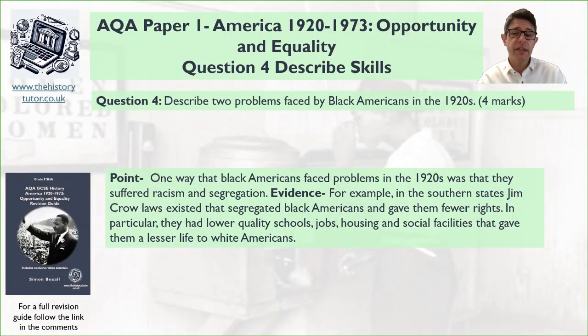I've said, for example, in the southern states, Jim Crow laws existed that segregated Black Americans and gave them fewer rights. In particular, they had lower quality schools, jobs, housing, and social facilities that gave them a lesser life to white Americans. So a very simplistic description that clearly describes the problem. Hopefully you've got one or two keywords like Jim Crow, maybe you've mentioned southern states, maybe you've mentioned some of the things that are segregated. I think those would be important things to mention.